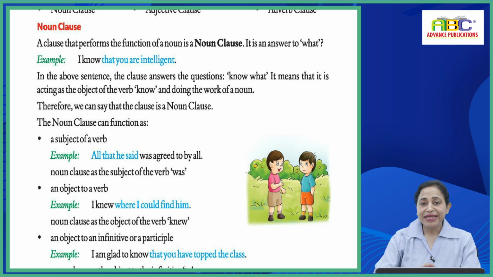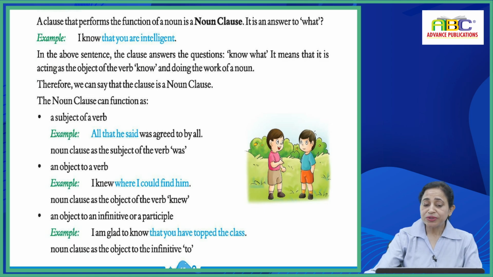The noun clause can function as the subject of a verb. Example: all that he said was agreed to by all. Noun clause as the subject of the verb was. An object to a verb. Example: I knew where I could find him. Noun clause as the object of the verb knew. An object of an infinitive or participle. Example: I am glad to know that you have topped the class, and noun clause as the object to infinitive to.